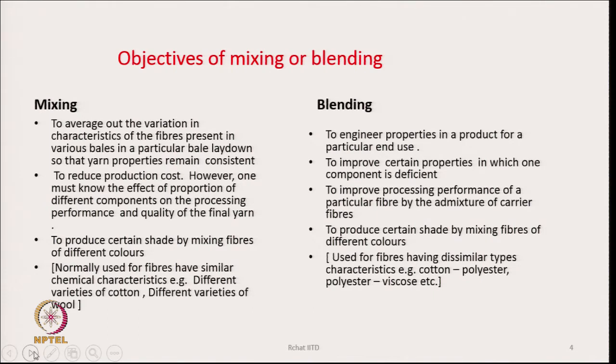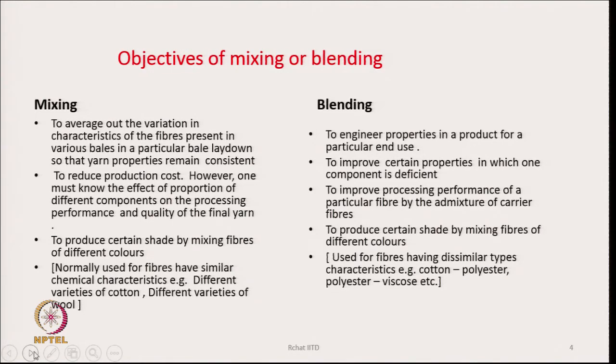Like let us say we mix white cotton with black polyester, not necessarily that white cotton will be mixed with black cotton only. Sometimes the polyester part may have one color, cotton may have another color, or viscose rayon may have one color, polyester another. So, it is also blending, but the idea is to produce a certain shade by mixing fibers of different color.